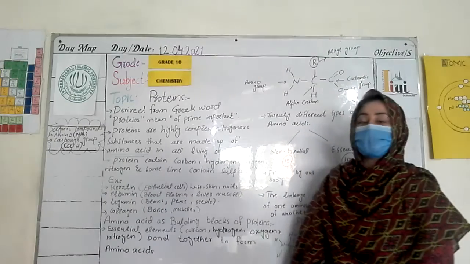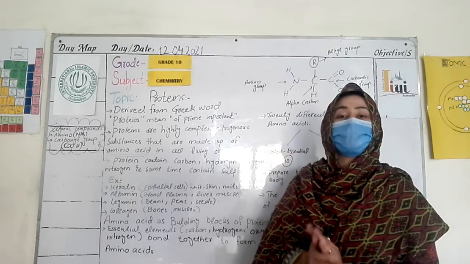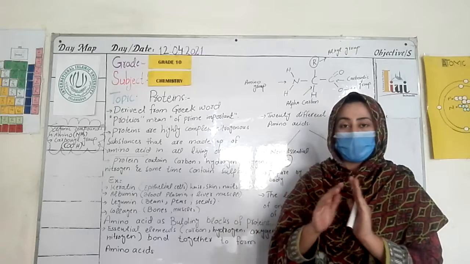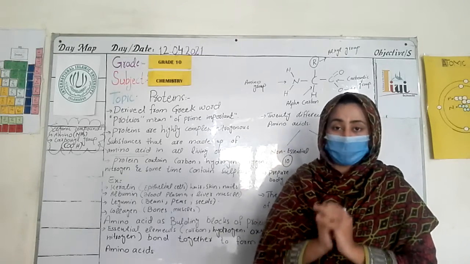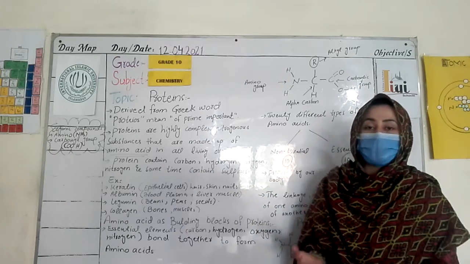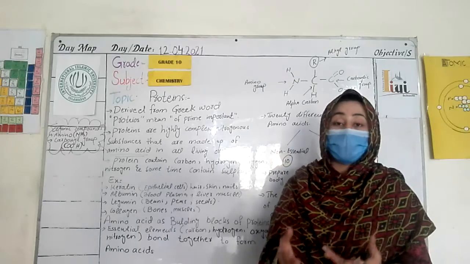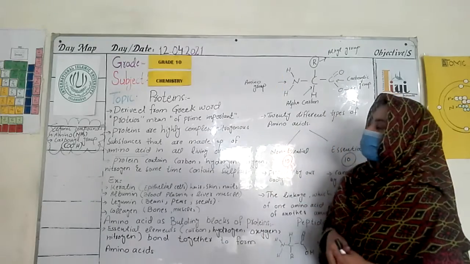We have a chemistry class, and as you know, we started a chapter that is based on biochemistry. In the previous lecture, I told you about carbohydrates. What are carbohydrates? Now, in today's lecture, it is about protein. What is protein? How are the different types made, and are they essential for our body or not? So now let's start the topic, which is based on protein.